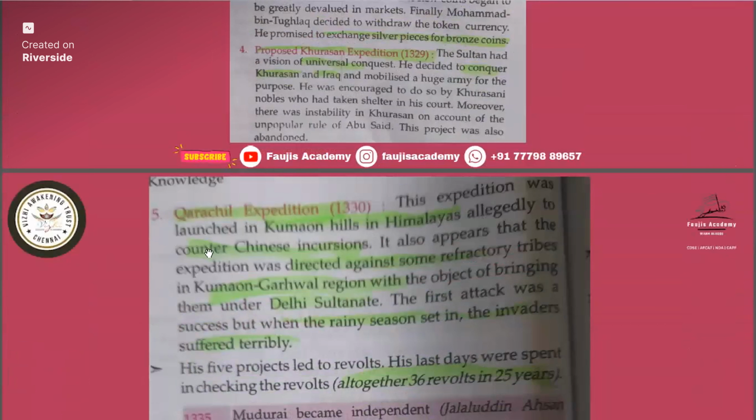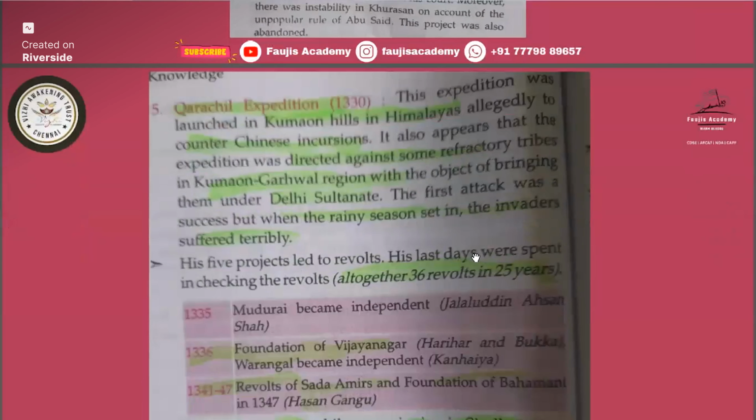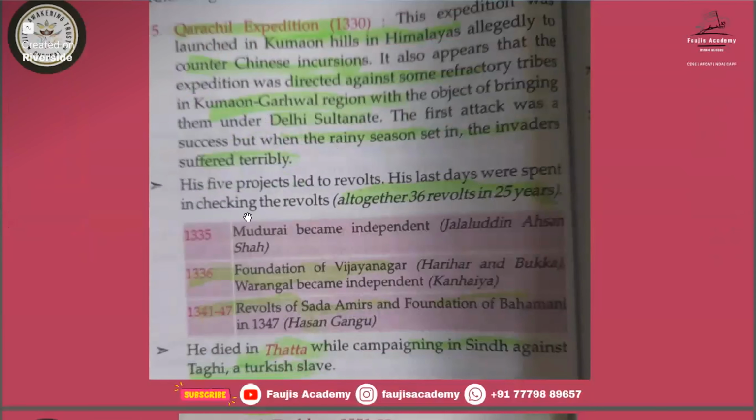Then the Kumaon expedition. This expedition was launched in the Kumaon Hills in the Himalayas, allegedly to counter Chinese incursions. It also appears that the expedition was directed against some refractory tribes in the Kumaon-Garhwal region, with the object of bringing them under the Delhi Sultanate. But this also was a failure. In the first attack he got success, but when the rainy season started, the invaders suffered terribly. So again they came back.